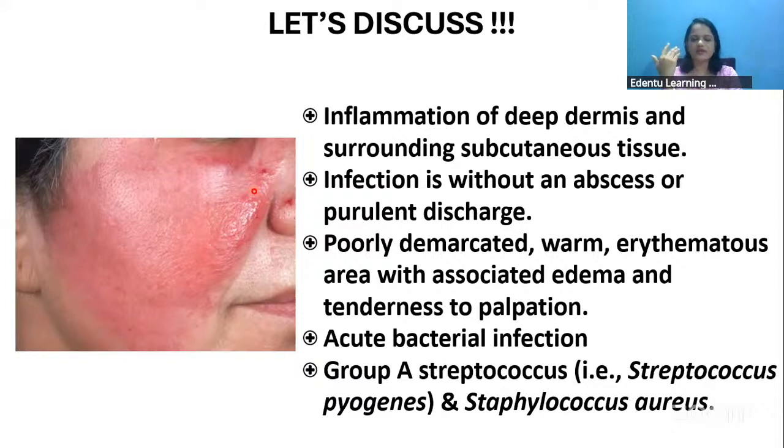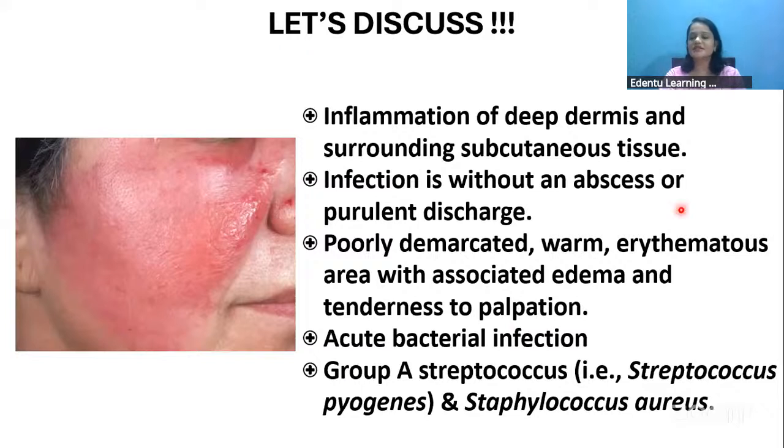So it is an acute bacterial infection, which is mainly caused by group A streptococci, mainly Streptococcus pyogenes, the group A beta hemolytic streptococci. Along with that, staph can also contribute to cellulitis, but the main bacteria involved in causing cellulitis is Strep pyogenes only.